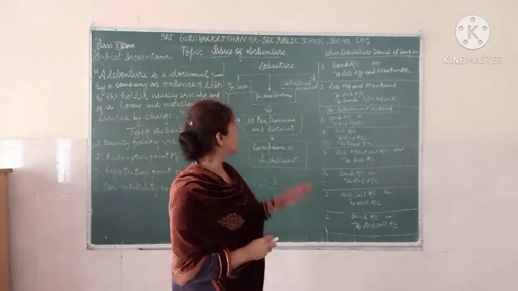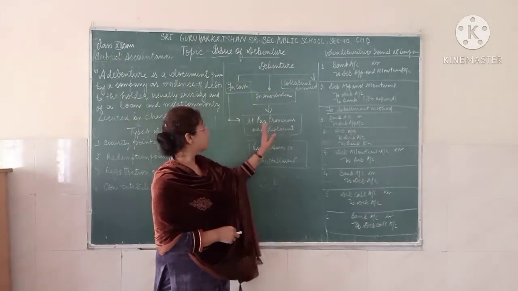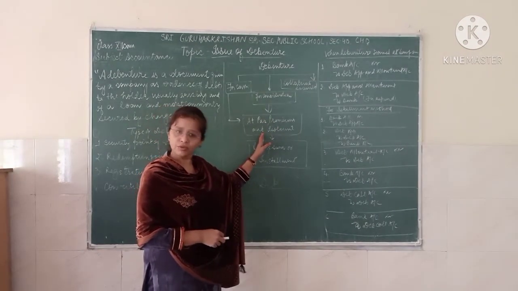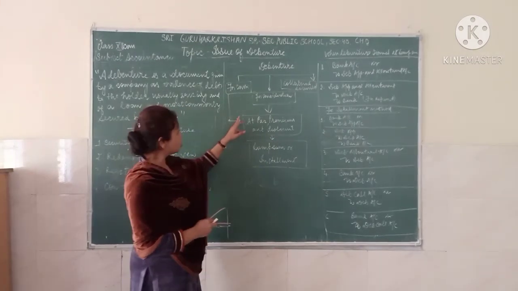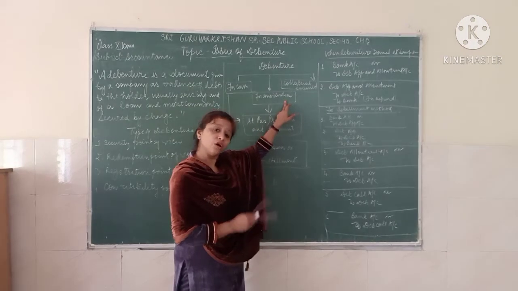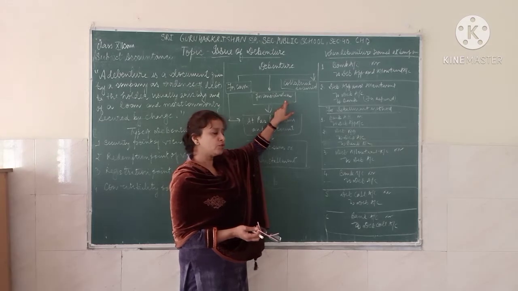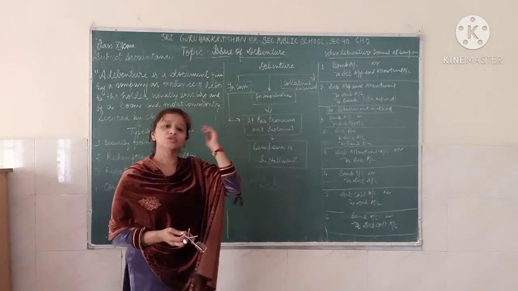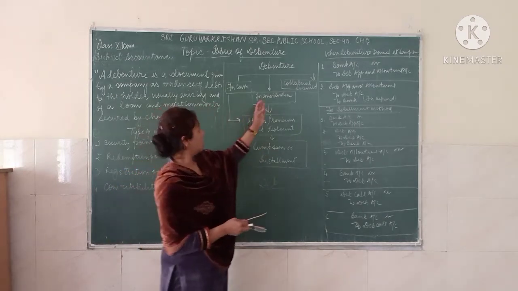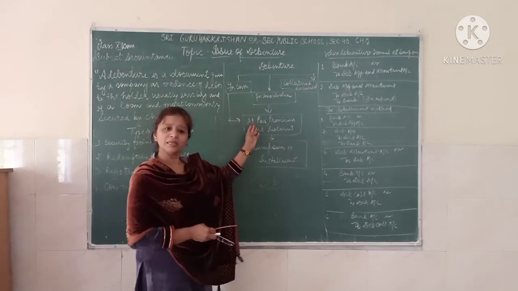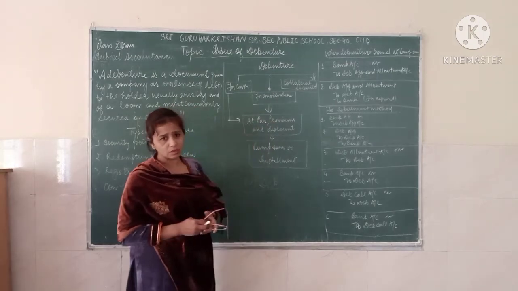Now, when the debenture is issued simply as cash, it can be issued at par, at premium, and also at discount. We have three ways to issue a debenture: at par, premium, and discount. Also, when the debenture is issued not for cash but for consideration, if you have purchased something as an asset, instead of giving cash you are issuing the debentures. So it is also issued at par, at premium, or at discount.